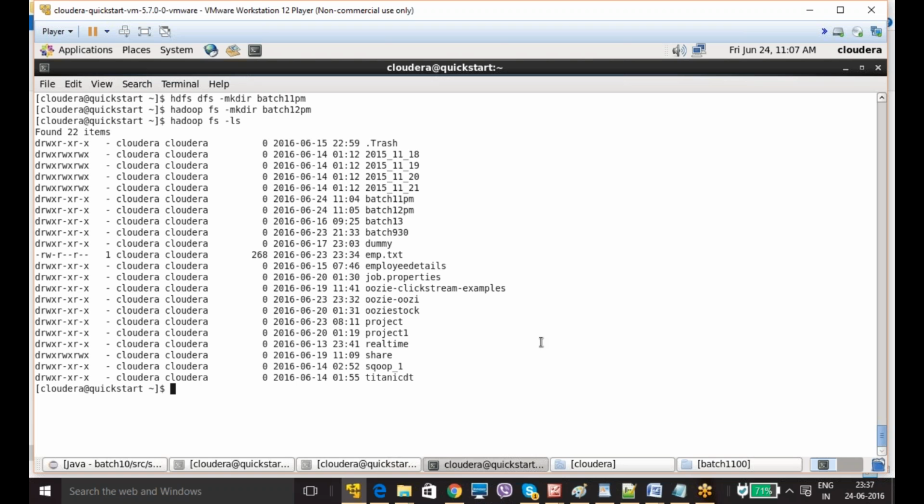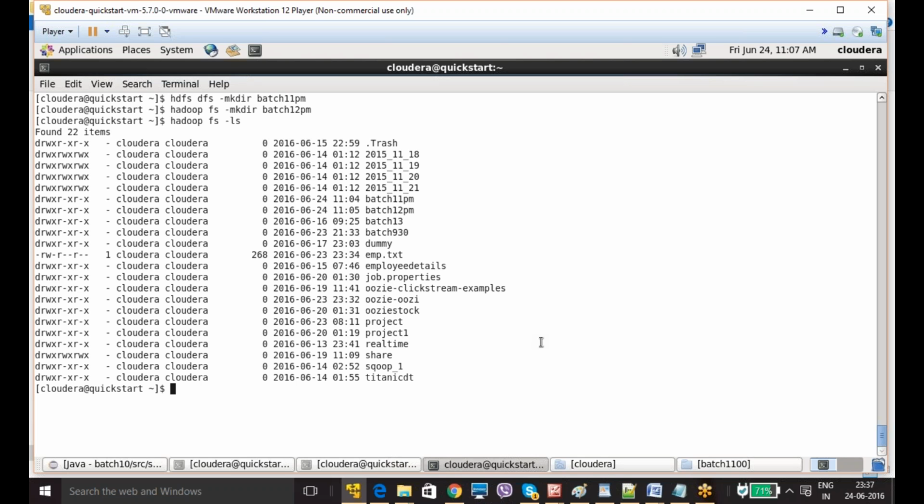Now what I am going to do is copy the data from the local system to my Hadoop system. How can I copy? Here the local system is usually a Linux system. In real time, you are not going to copy any business data from the local system. You create some scripts in local and copy those files from there to the Hadoop system to execute them in Hadoop.